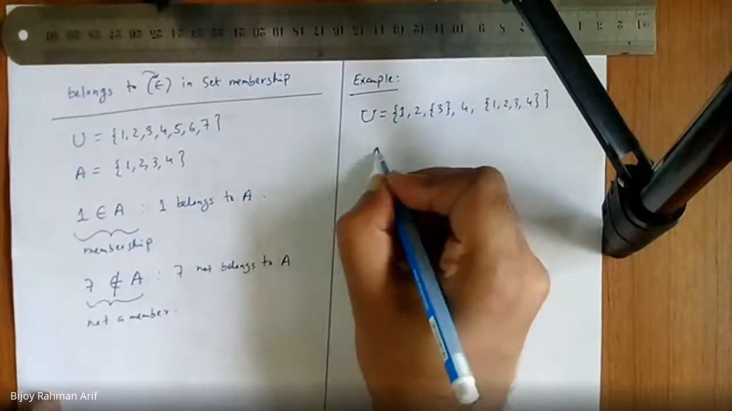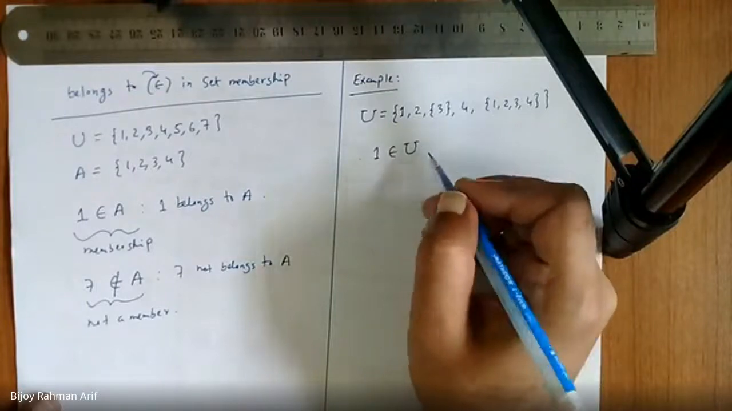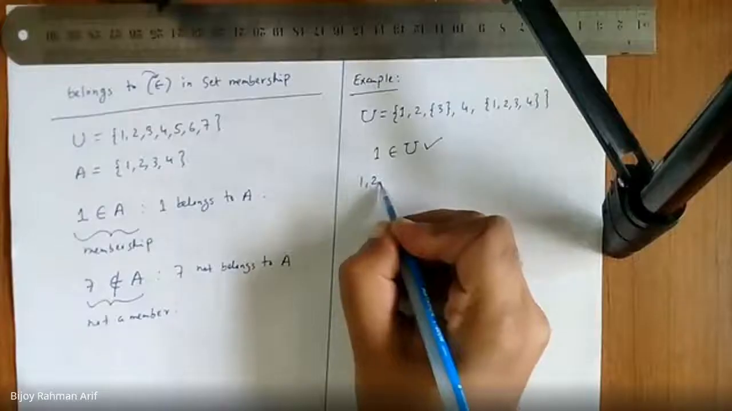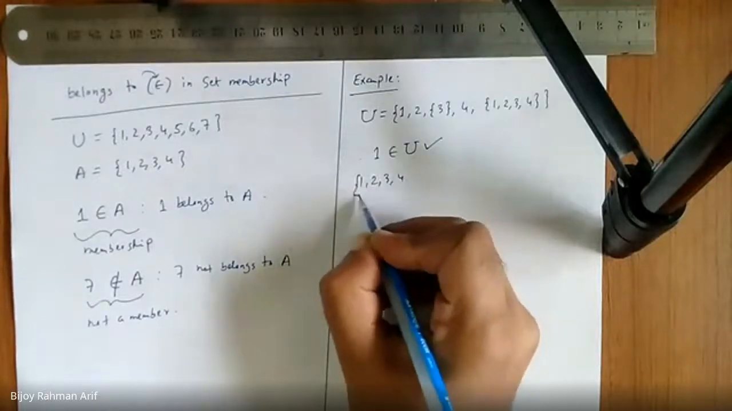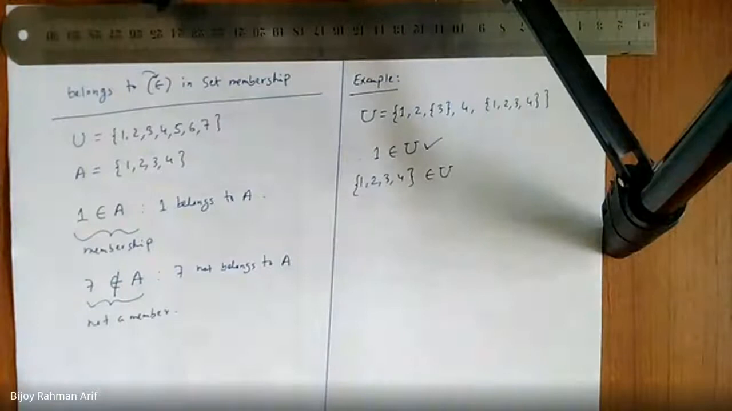Now tell me, 1 belongs to E. Is it true or not? Yes, sir, it's true. 1, 2, 3, 4 belongs to E or not? Yes, sir. Why? Because the whole thing is an element, and the whole thing is done. So yes, that is a good point.